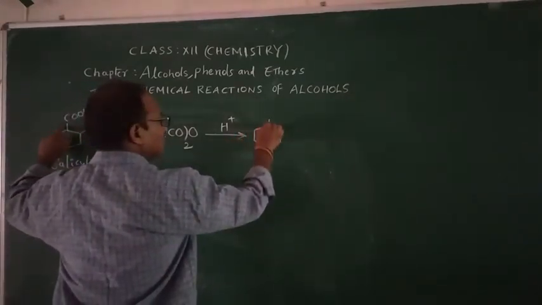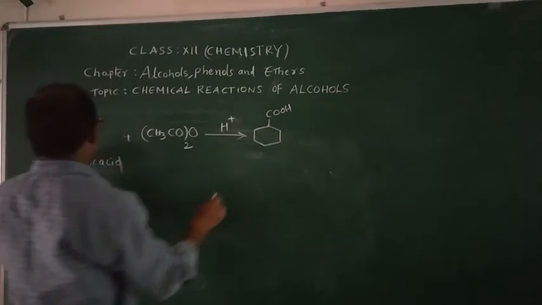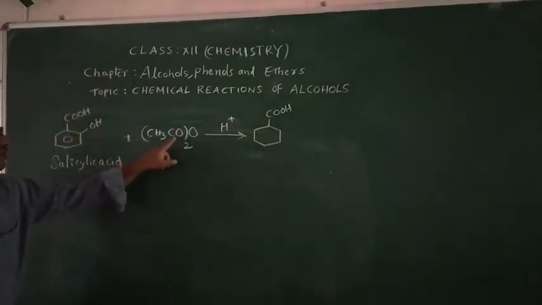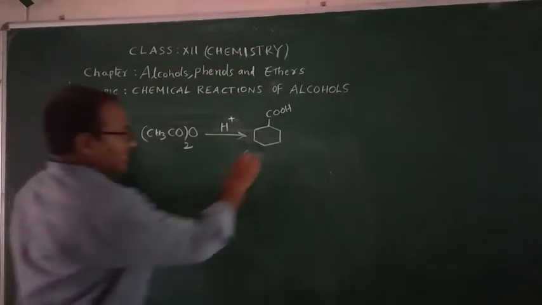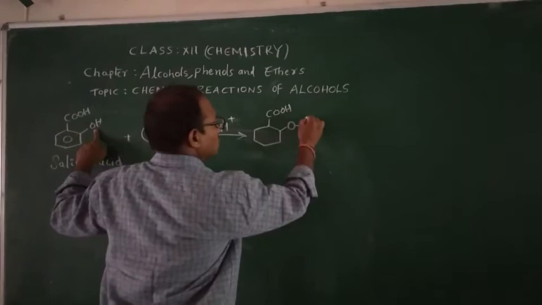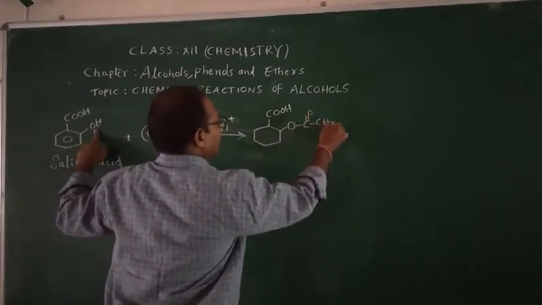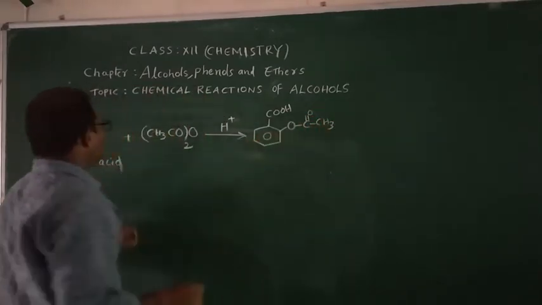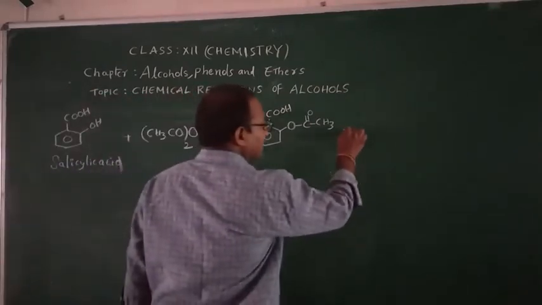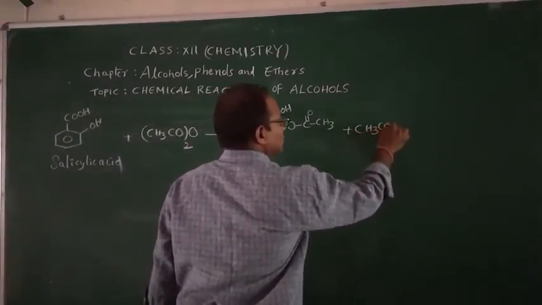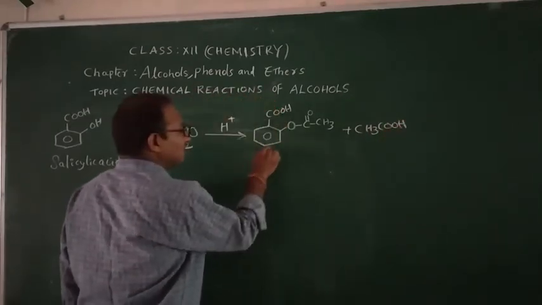Aspirin is acetyl salicylic acid. Here in COOH there is no reaction. In the OH group, the COCH3 group is attached here. This compound is called aspirin. Aspirin is used as analgesic agent, anti-inflammatory agent and antipyretic agent. Here the byproduct is acetic acid, CH3COOH. Here the compound is called aspirin.